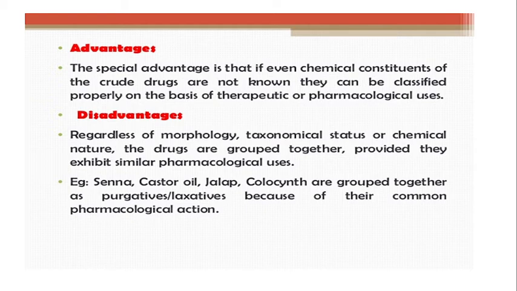Disadvantages: regardless of morphology, taxonomical status and chemical nature, the drugs are grouped together provided they exhibit similar pharmacological use.